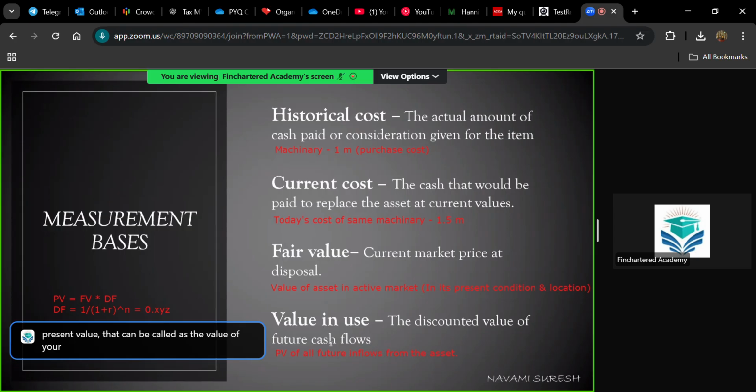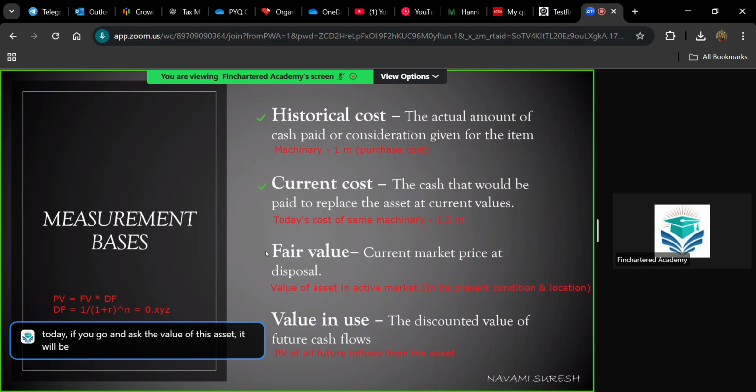So you have 5 values with respect to assets. The first one is historical cost, that is, if somebody is asking you what is the value of your asset, if you want, you can tell that the value of my asset is 1 million. I bought it for 1 million. And if you want, you can tell current cost. The value of my asset is 1.5 million. In the market today, if you go and ask the value of this asset, it will be 1.5 million.